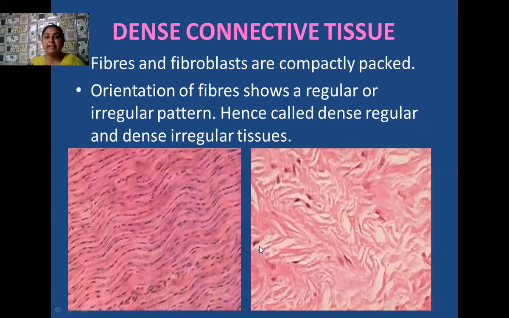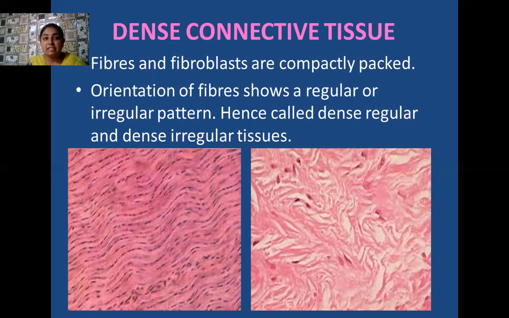Okay, students, the next category of the connective tissues is the dense connective tissues. As the name itself indicates, all the fibers and the fibroblasts are compactly arranged in dense connective tissues. That means all of these fibers are tightly arranged.